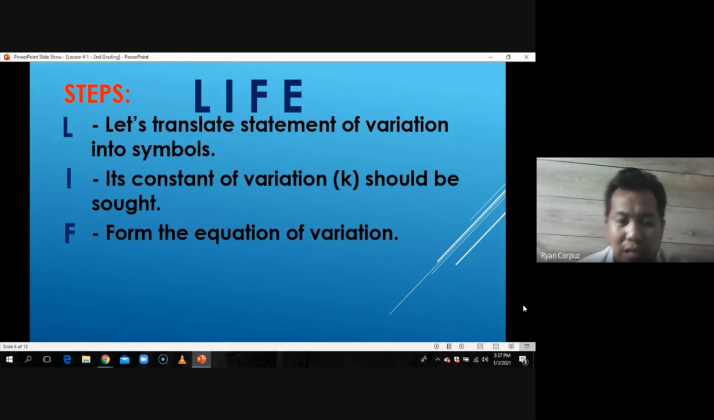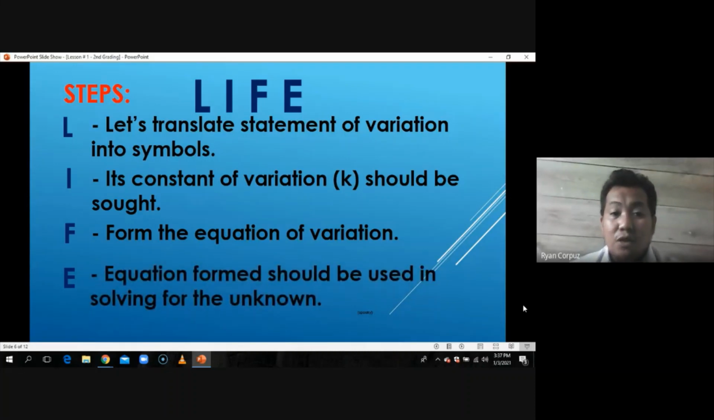Because the equation that we will form on the third step is to be used in answering what is asked in the problem about variation. According to the last step, the equation formed should be used in solving for the unknown. So we formed an equation on step number 3, and we use it in solving for what is unknown in the given problem about variation.